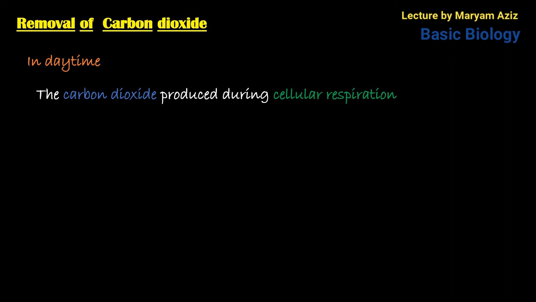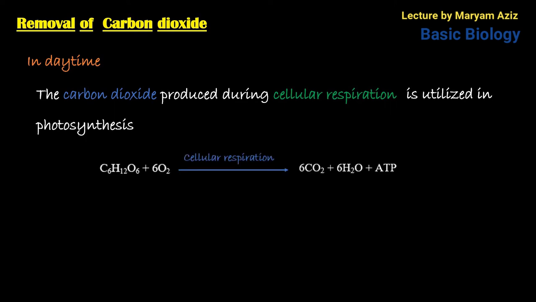The carbon dioxide produced during cellular respiration is utilized in photosynthesis. So two processes occur during daytime: one is cellular respiration and the other is photosynthesis. This is the equation of cellular respiration.